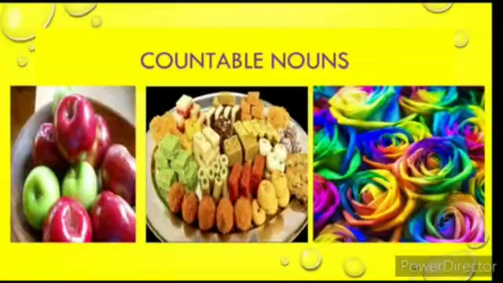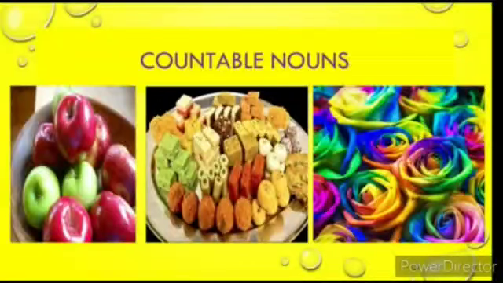See the countable nouns? Delicious sweets, colorful apples, colorful flowers. Can you count them? Yes, it may take some time, but we can definitely count how many laddus are there, how many jaggeries are there.